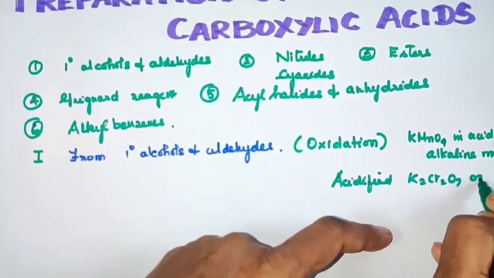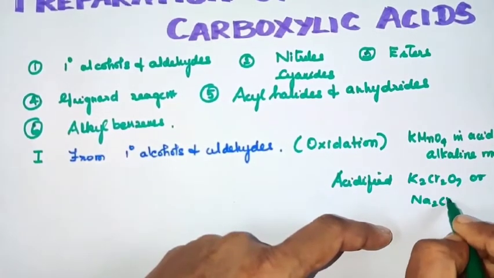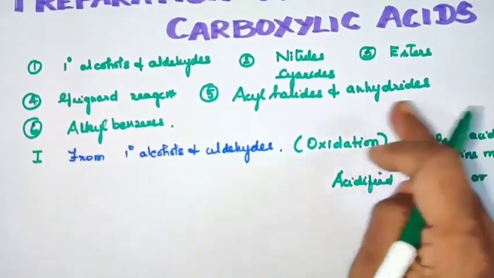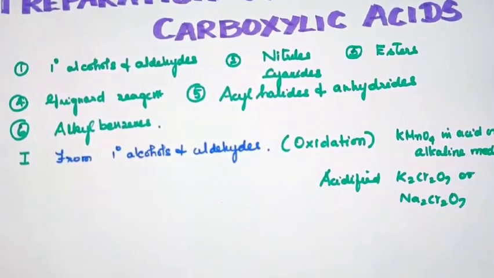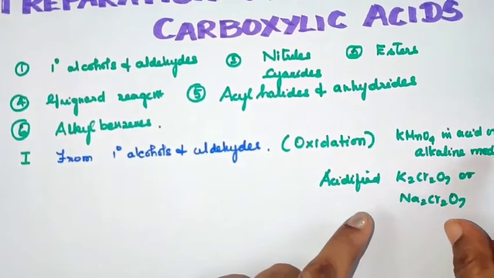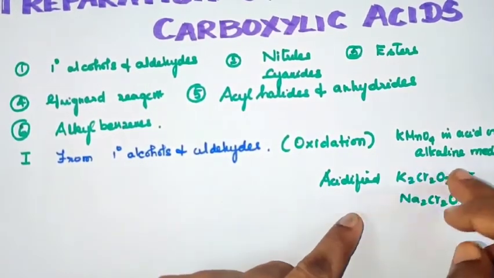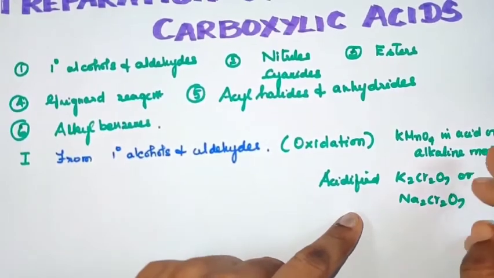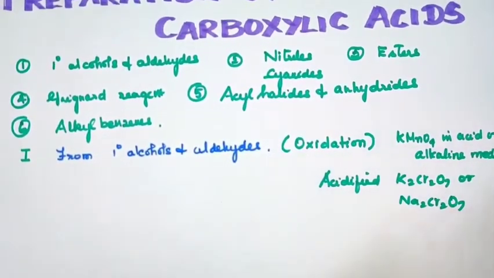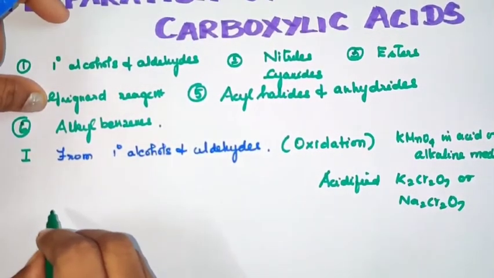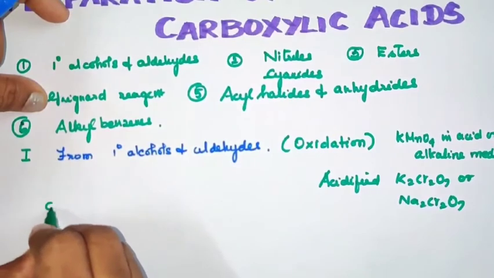Oxidation is nothing but addition of oxygen, or removal of hydrogen is also called oxidation. To do this oxidation, we need different oxidizing agents like KMnO4 or acidified K2Cr2O7, that means potassium dichromate, or acidified sodium dichromate. These are all very strong oxidizing agents.